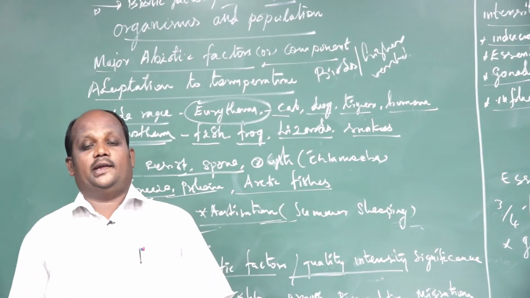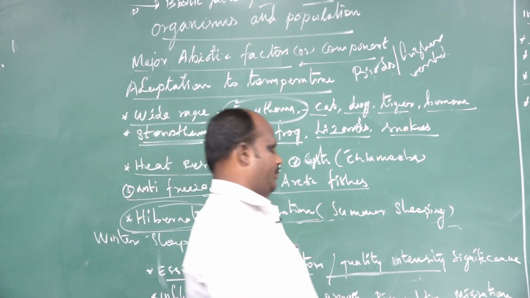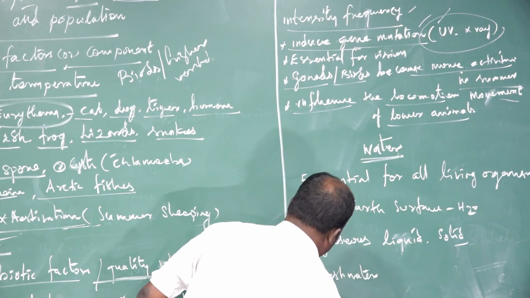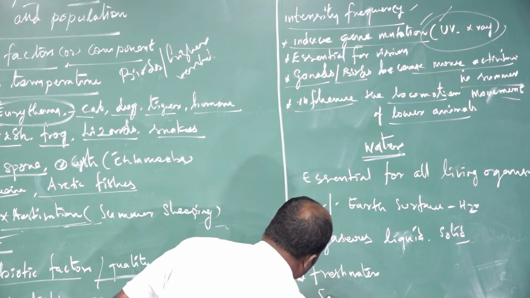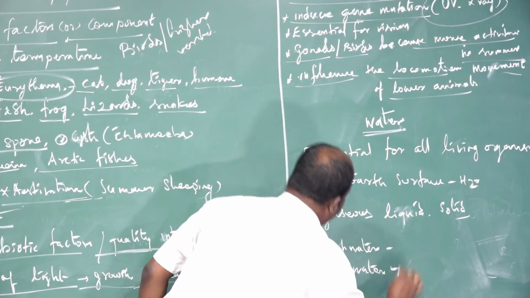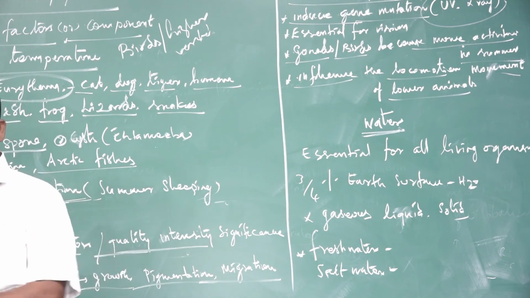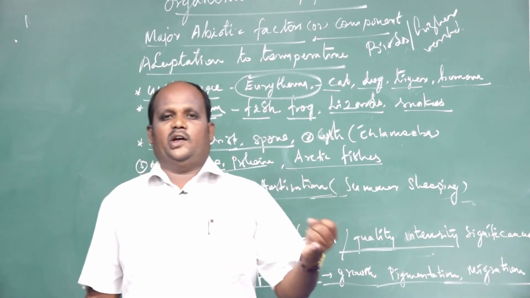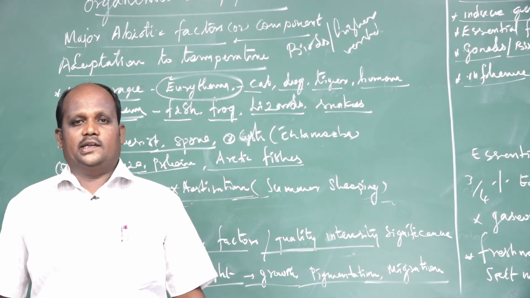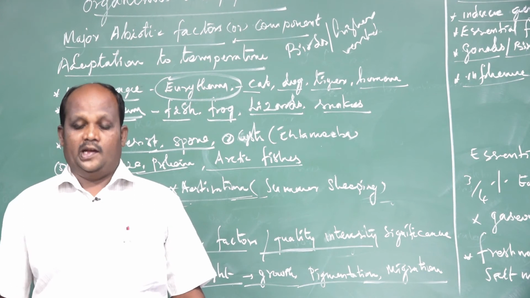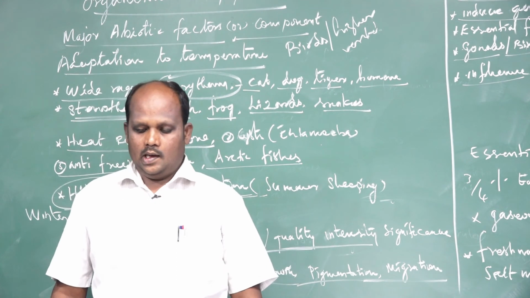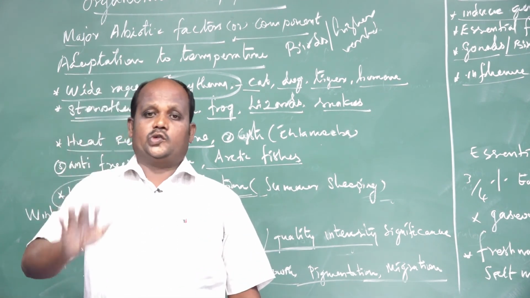One is fresh water. Second one is salt water. What regions are called fresh water and what regions are called salt water? River water, lake water and pond water are called fresh water. Salt water means only two parts: one is sea water, second one is ocean water. Understand, salt water is also called hard water.